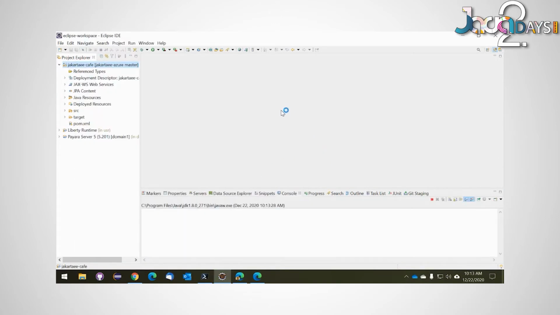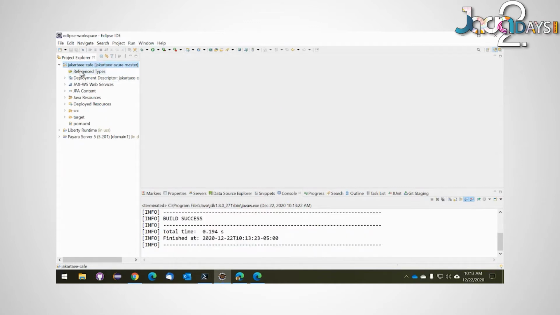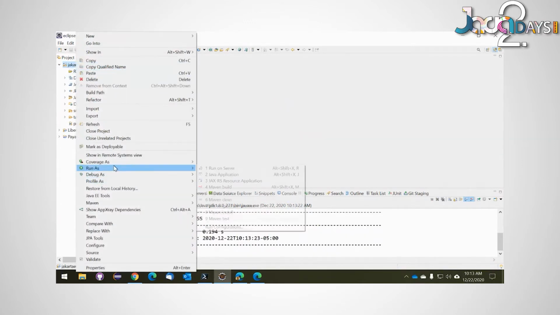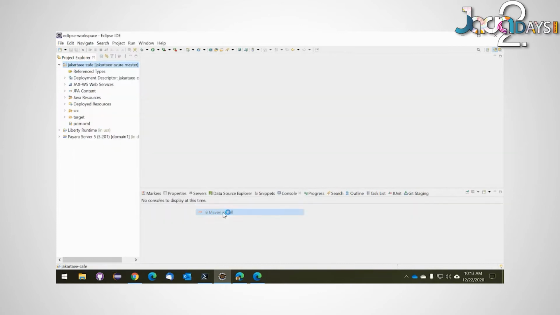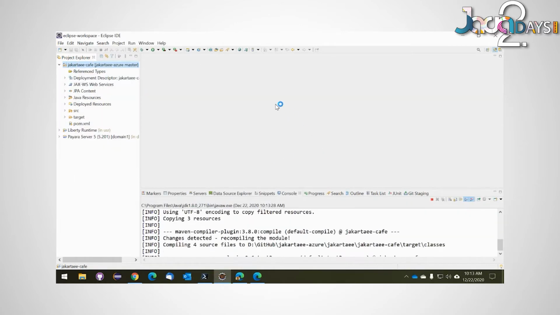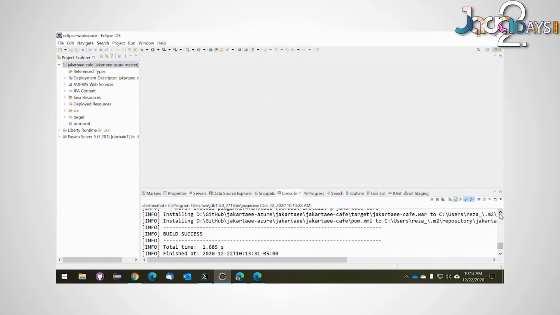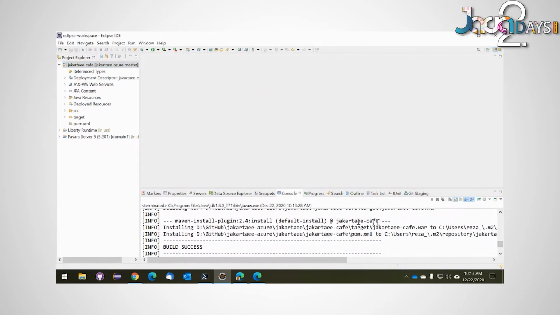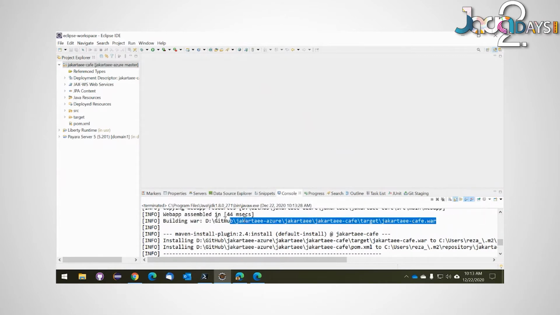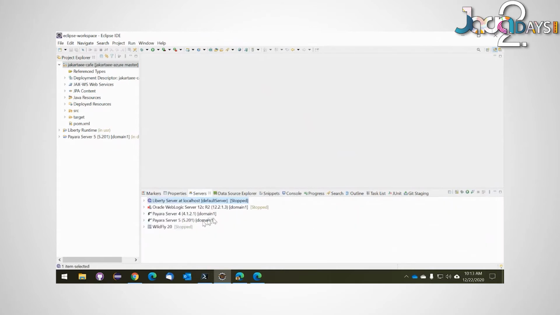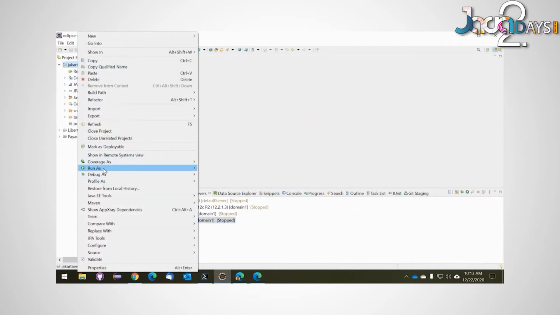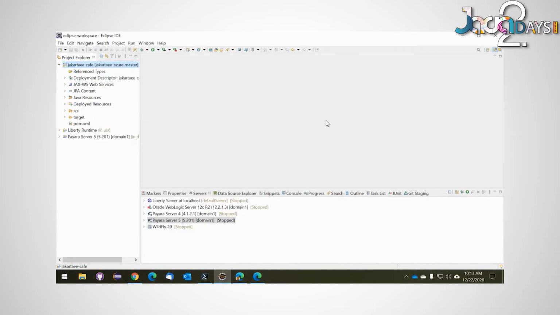Okay, it's clean. I'm going to build it. Okay, it's built. So I have my WAR file. If you look up here, here is the WAR file that was generated as a part of my package command. So I have a WAR file ready to go ahead and deploy. I do have a server configured. In this case, I have Payara 5 configured here. I'm going to just go ahead and start this up, run this application, and it's going to start up in Payara 5.